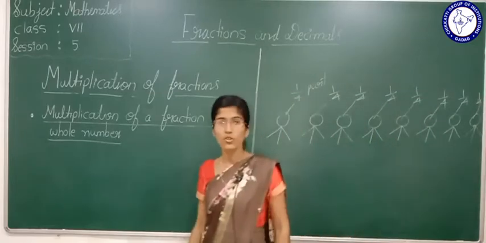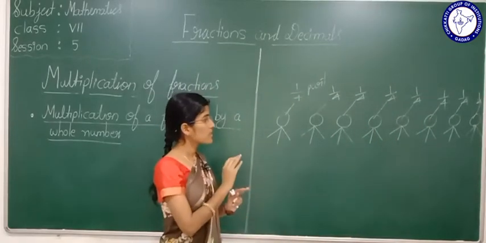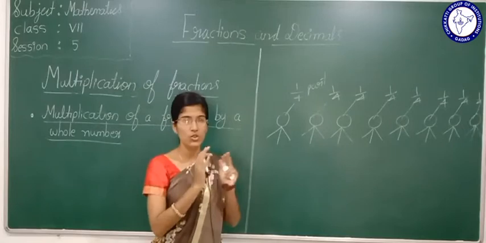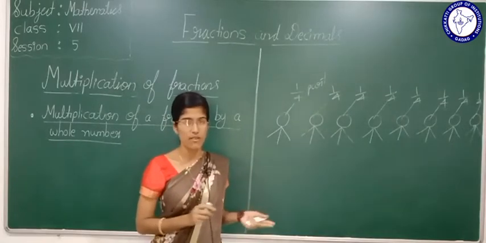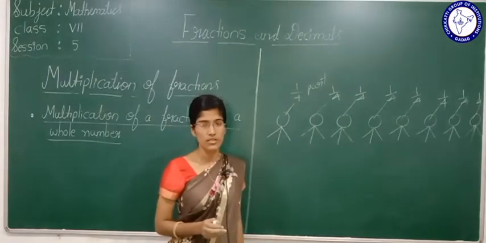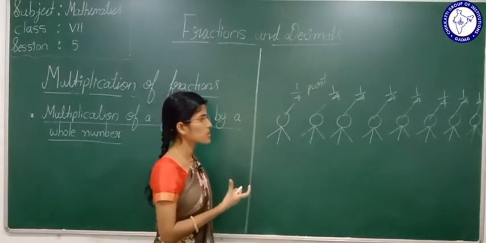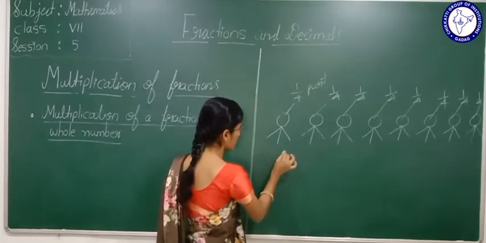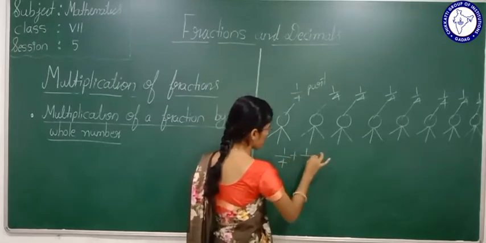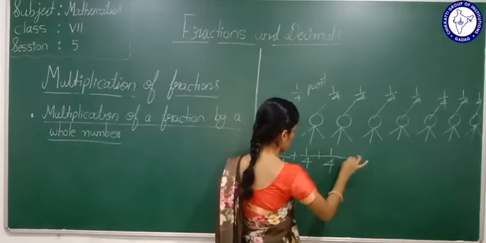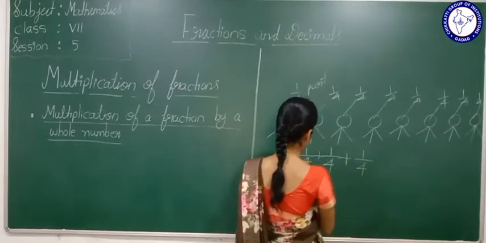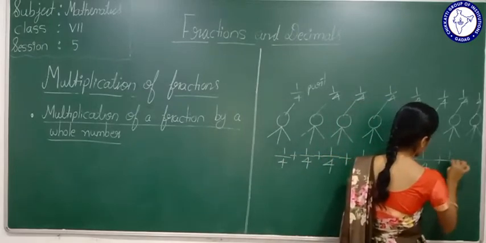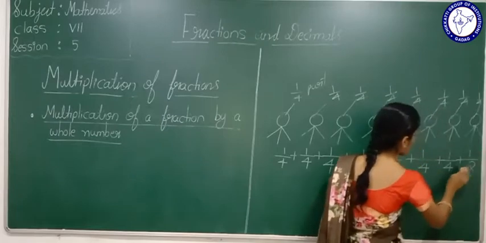Now, if I want to know what is the total pizza consumed by the 8 friends, I will do the addition: 1/4 plus 1/4 plus 1/4 plus 1/4, and so on.